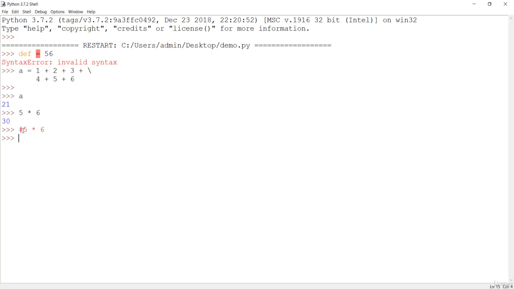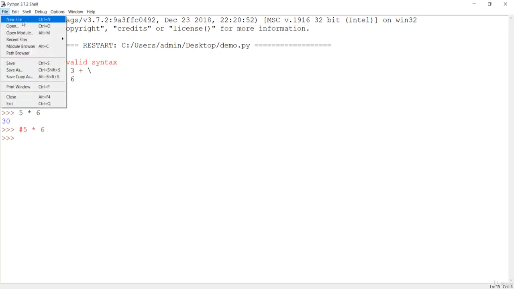Comments are very important while writing a program. They describe what's going on, so that a person looking at your source code understands the task the code is going to perform. Any statement starting with the hash symbol is a comment and won't be executed. It will be ignored by the Python interpreter.